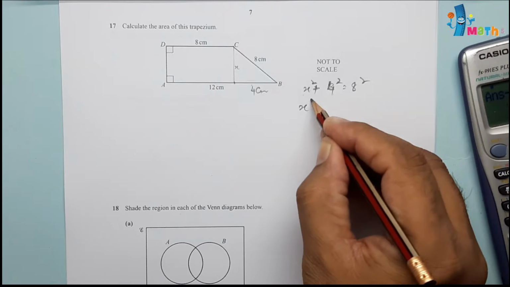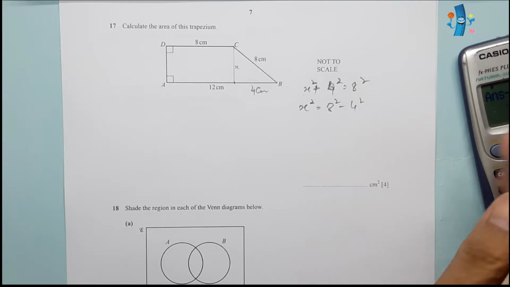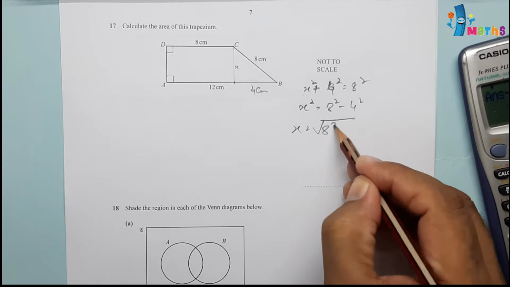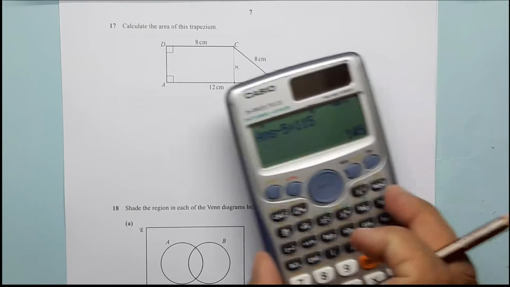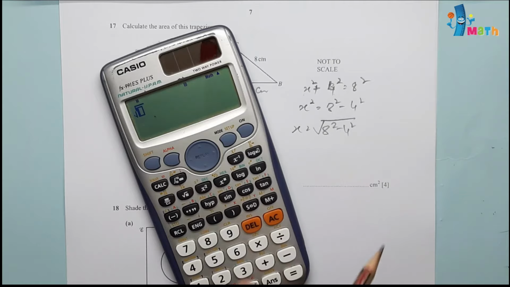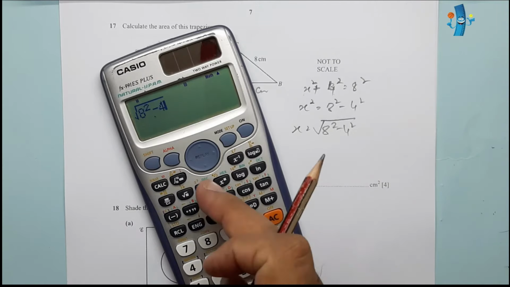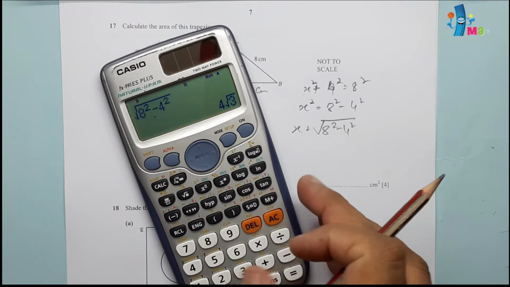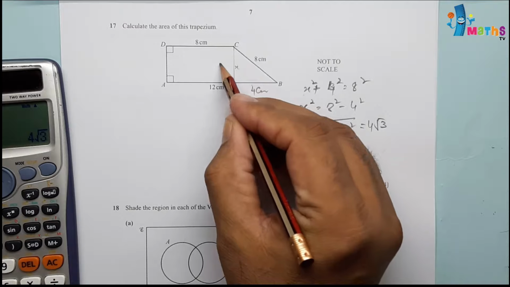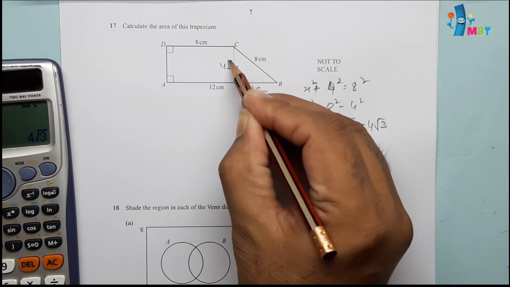We can calculate x square is equal to 8 square minus 4 square. x will be equal to the square root of 8 square minus 4 square. You can use a calculator. The root of 8 squared minus 4 squared will be equal to 4 root 3. So this side will be 4 root 3.